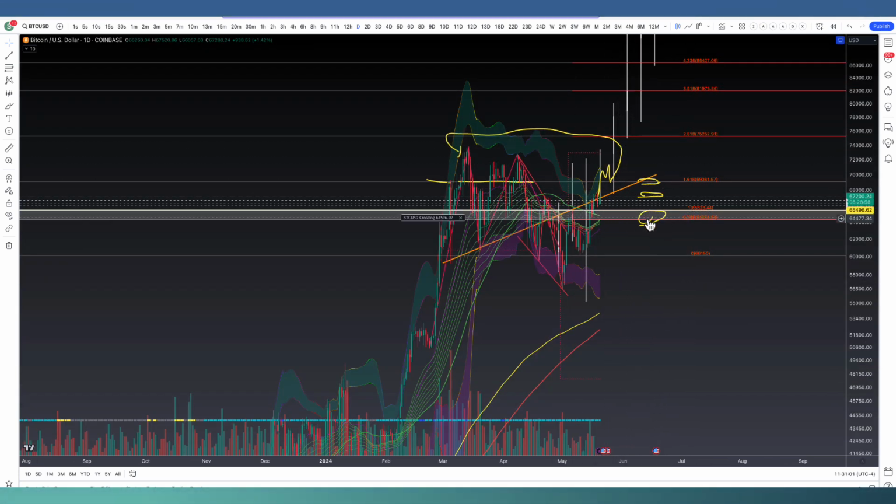If we were to pull down, we absolutely need to hold 64.3K. And then also the floor is rising. We have the Pi Cycle moving average coming up here, which is around 61.6K, which is personally my line in the sand. We would need to hold that level.